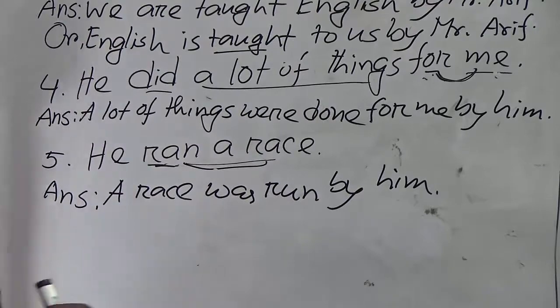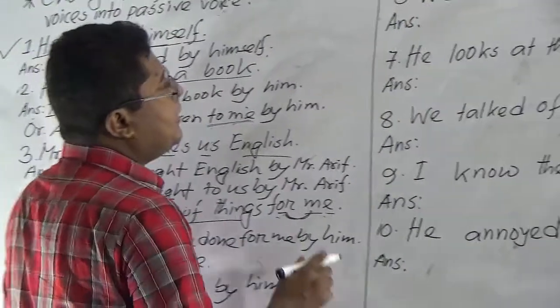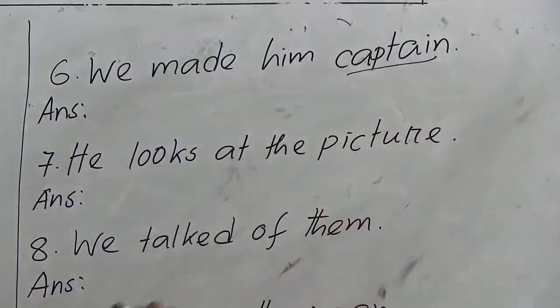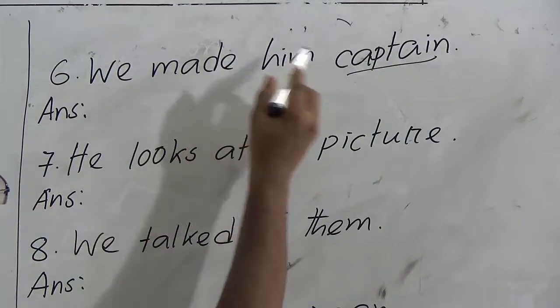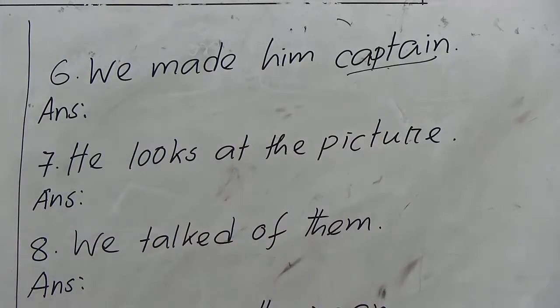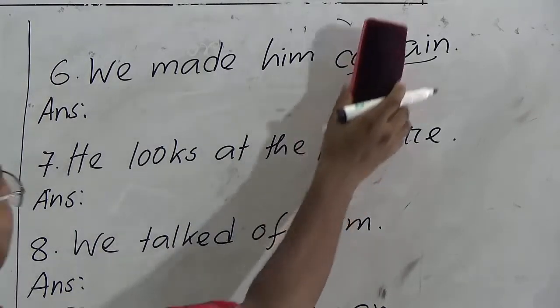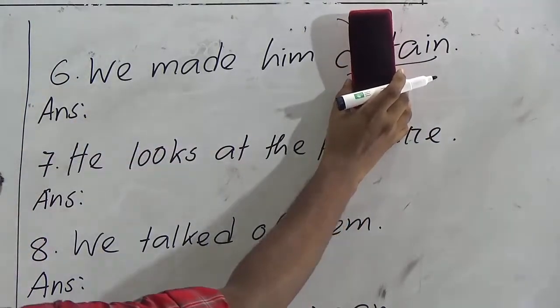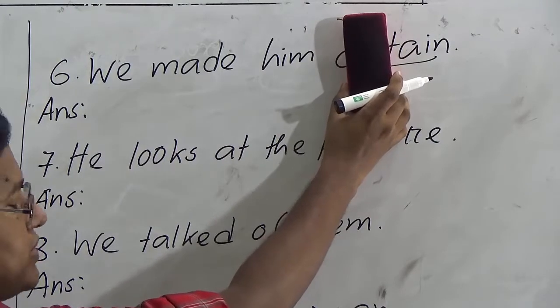Okay, we are moving to the next one, number 6. We made him captain. Okay, if you take this captain as the subject of the passive voice, your answer will be incorrect. Why incorrect? This is called a factitive object. Okay, what is a factitive object? A factitive object is an object where the sentence has one object. We made him. Him here is the object.